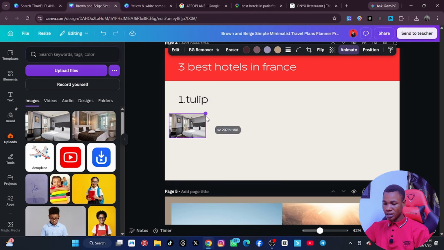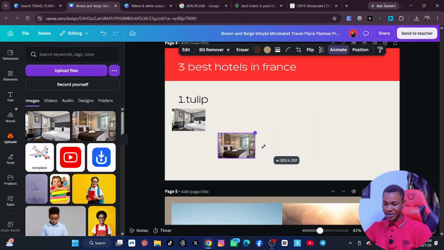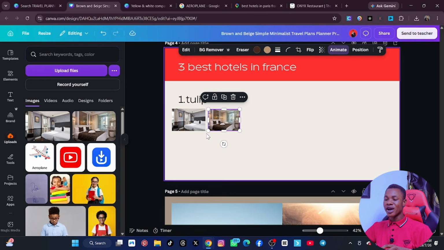I want to resize them again, and then move it up. All right, so bring in the next picture and resize it again. Very important. Resize it again, bring it there, and put like 3 pictures, or even if you have a video, you link it so that you'll be able to see how nice they are and what they have, so that he will be able to choose one. You are putting 3 so that he can choose one. Are we together? So that is it.